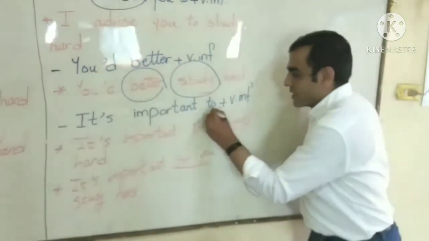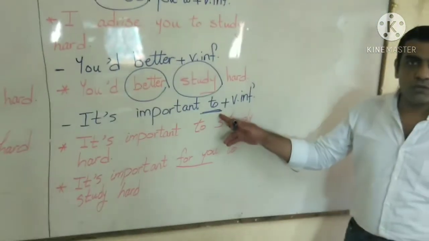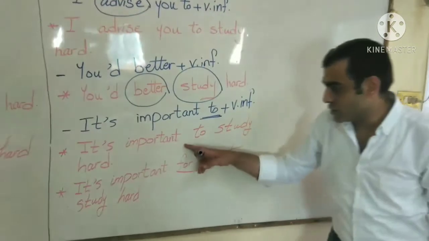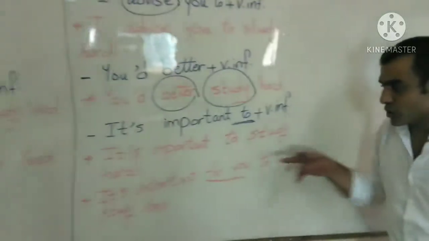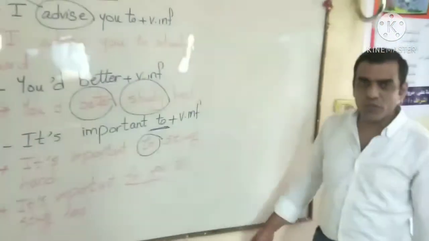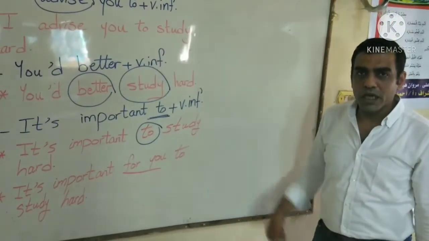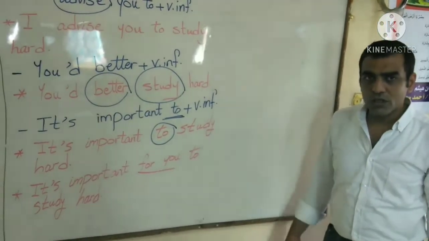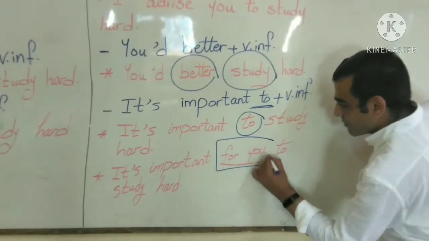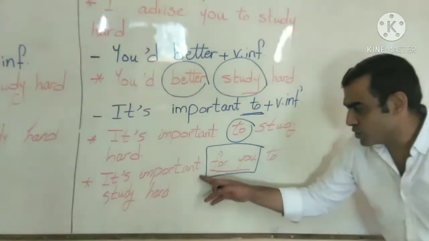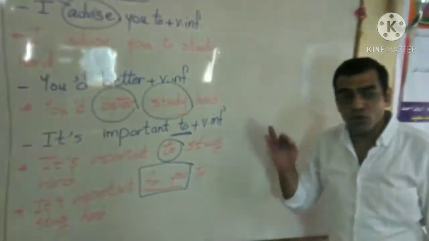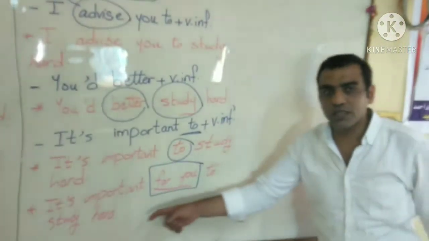Again, back to the usage of to. Back to the usage of what? Of to. It's important to study hard. Do we have another way in the usage of it's important? Yes, of course. We can put for you. It's important for you to study hard. It's important for whom? For you to study hard.